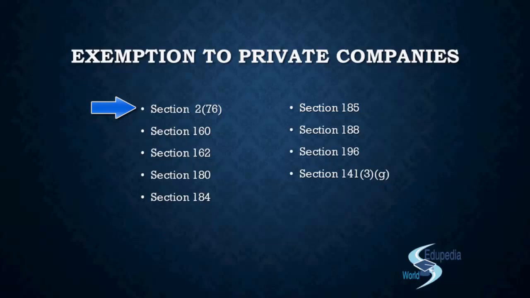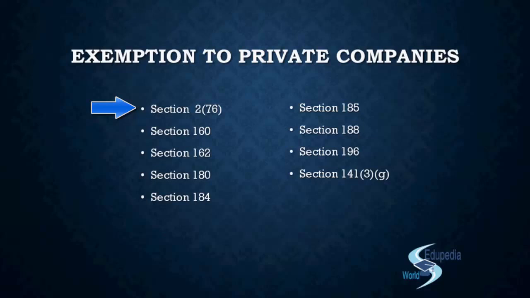And it has a certain exemption over there. The exemption dealt with the exemption from passing the board resolution, or the special resolution, or the ordinary resolution in the shareholders meeting in the transactions that are undertaken along with the group companies. So section 2 clause 76 part 8. Over there you have been given the name of the group companies, that is the holding, subsidiary, associate, JV, subsidiary of your holding. So these are group companies. So if you are entering into a transaction with them, you do not need to get the approval of the board or the shareholders.